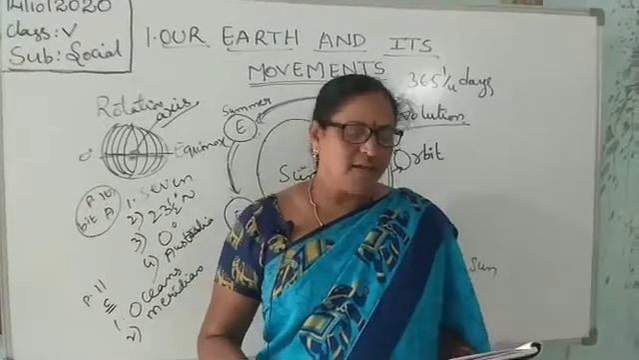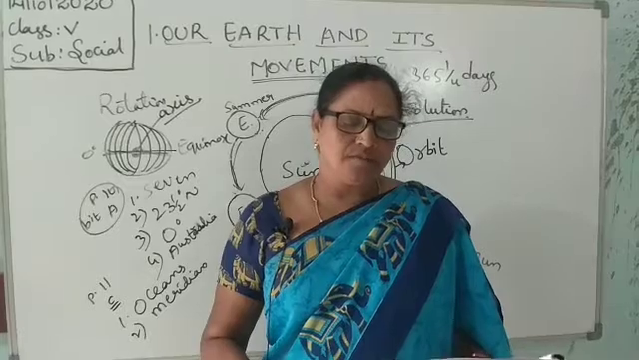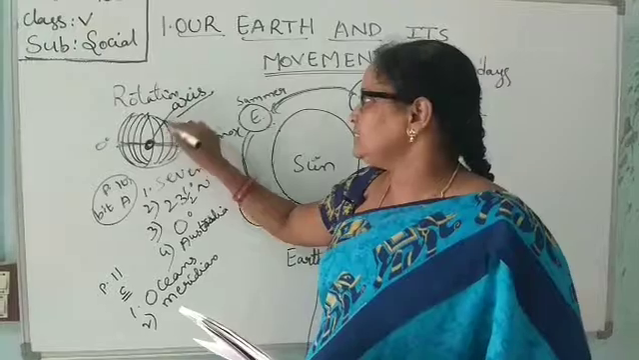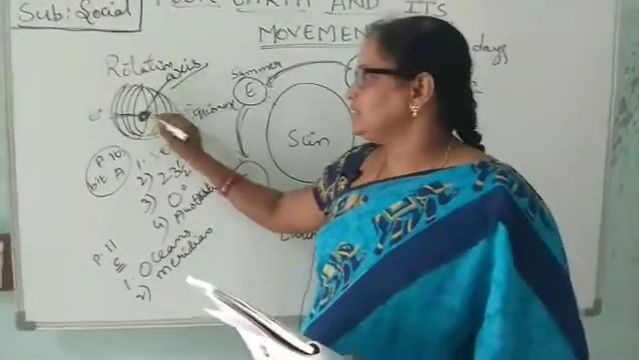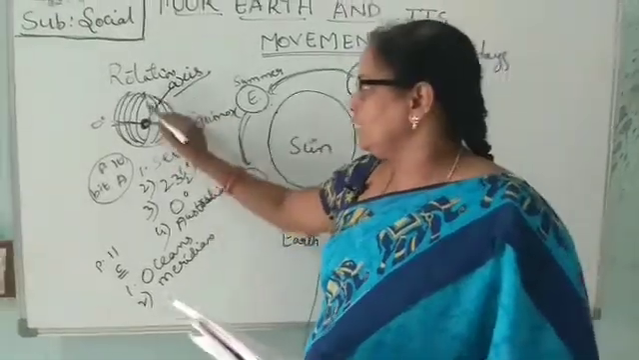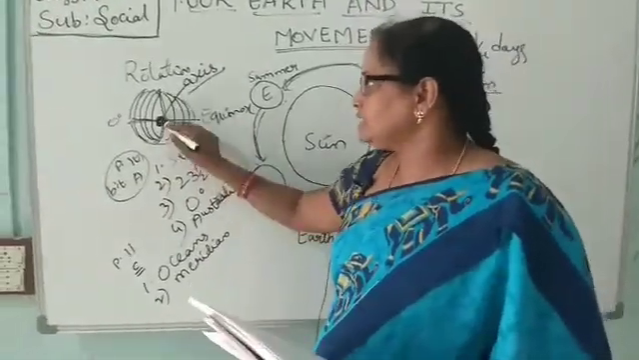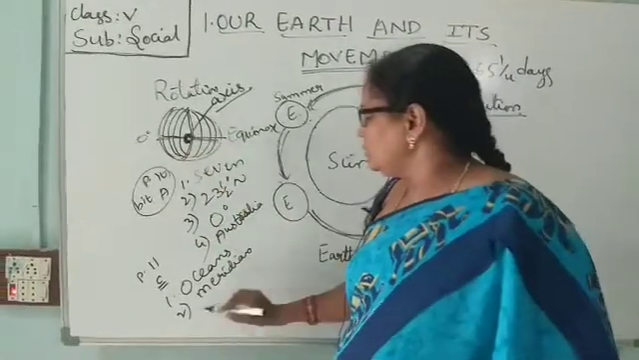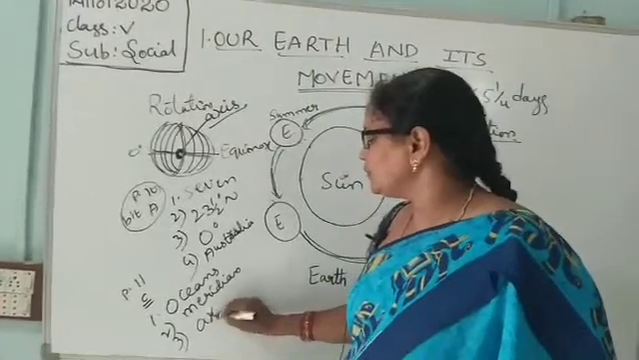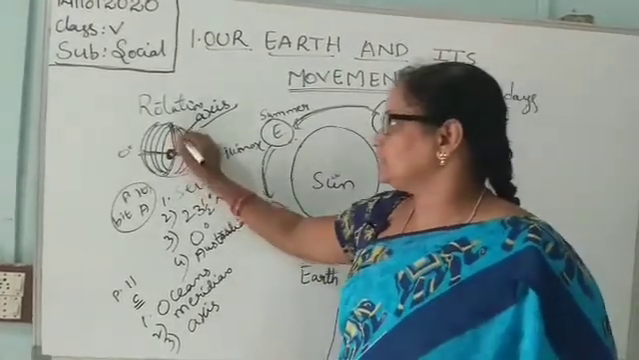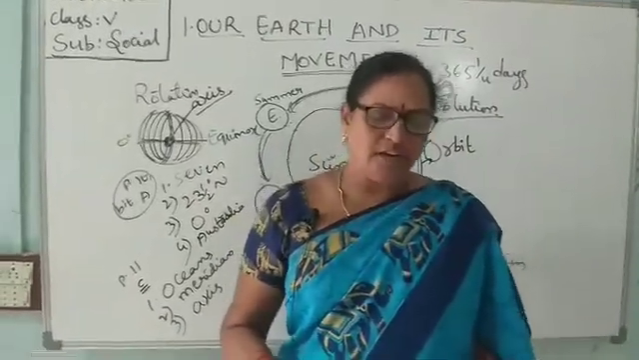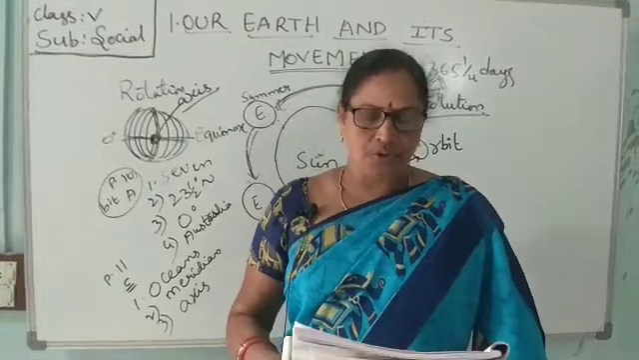The dash is an imaginary line that runs from the center of the earth to the poles. What is this? This is the axis. Axis is an imaginary line, passing from the center of the earth to the poles. The axis is an imaginary line that runs from the center of the earth to the poles.